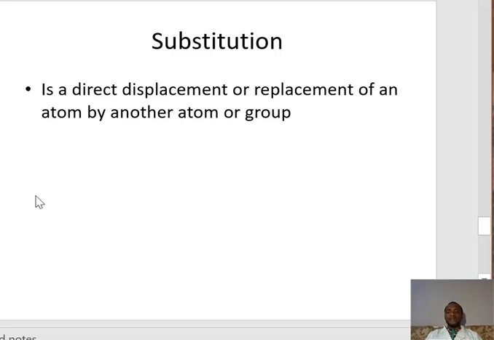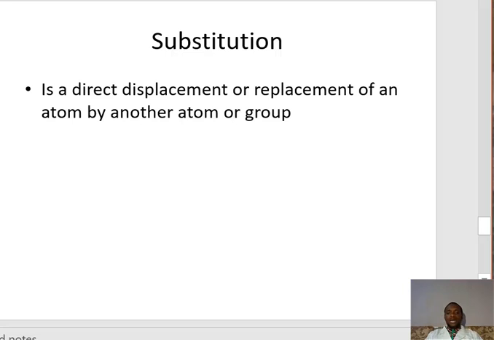Another chemical property, which is a reaction, is substitution. Substitution reaction is a direct displacement or replacement of an atom by another atom or group. In this case, the atom that displaces another here must be of a high electronegative element, which can easily displace the lower electronegative one. For instance, elements like chlorine, bromine, which are of high electronegative value compared to hydrogen, can easily displace hydrogen